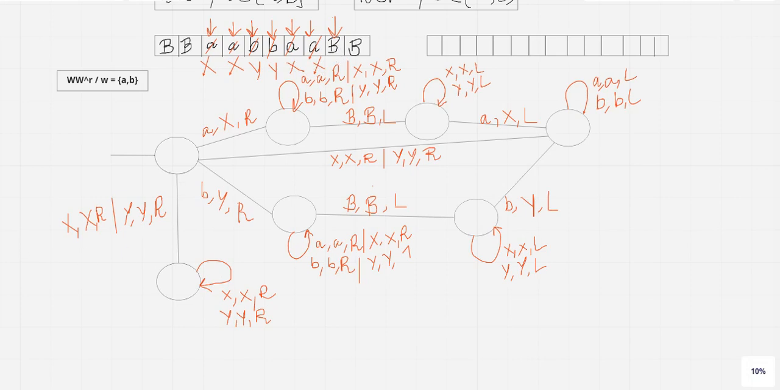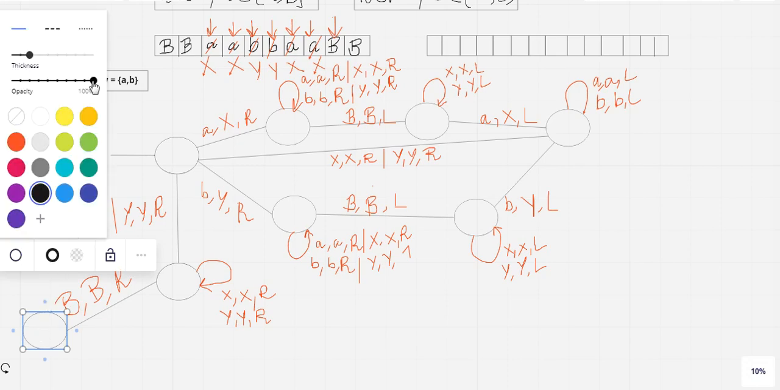That means I can show one more transition for this. That means this is the final one. The tape head has already reached the blank symbol, and once it encounters the blank symbol, it replaces it by blank, and it will reach the final state. So this will act as a final state.